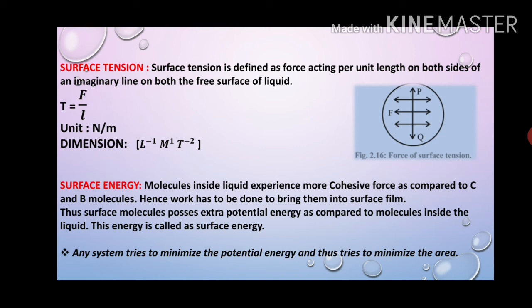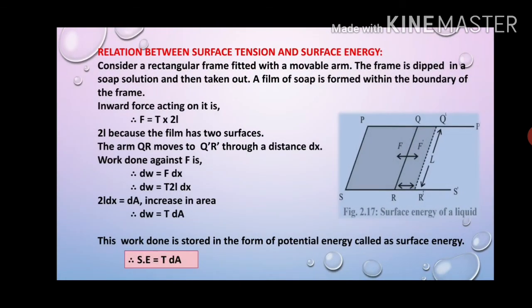So the surface molecules possess extra potential energy as compared to the molecules inside the liquid, and this is called surface energy. Any system always tries to minimize its potential energy and thus tries to minimize its area. Tension is always created on the surface film, and this results in minimizing the area.